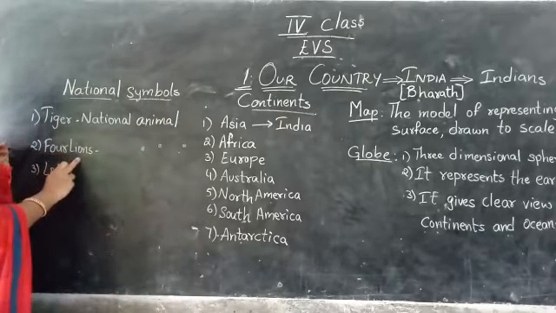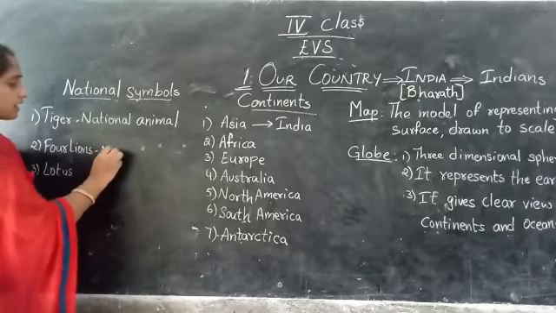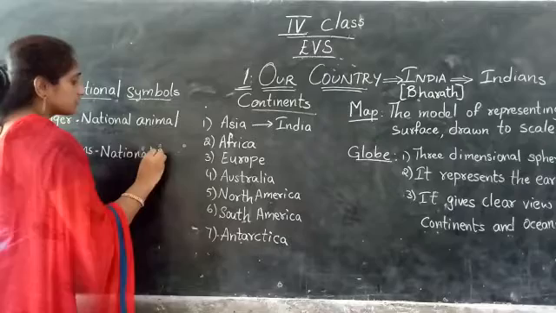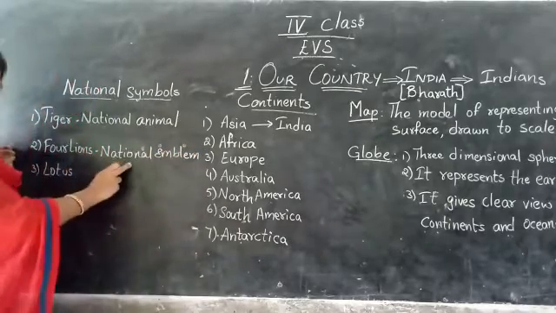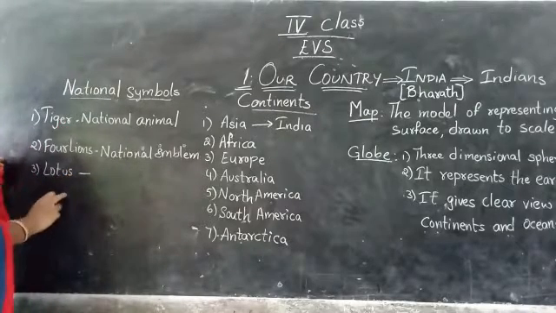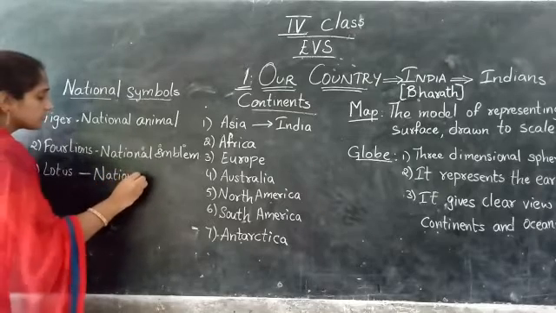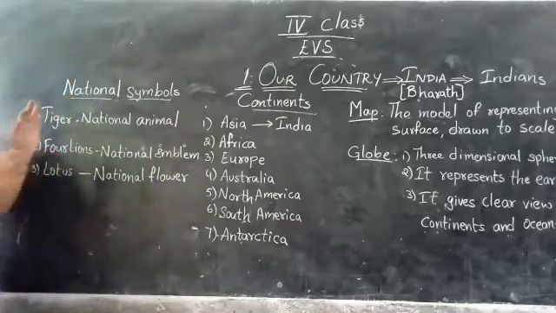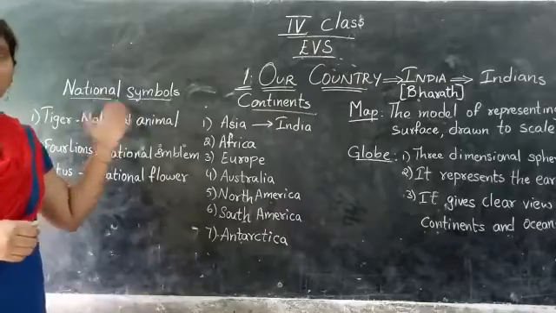Next coming to 4 lions. The 4 lions indicate our national emblem. Our national emblem belongs to the 4 lions. Next, lotus. Lotus is our national flower. Our national flower is lotus. See, as soon as you see these pictures, you have to think about our national symbols.